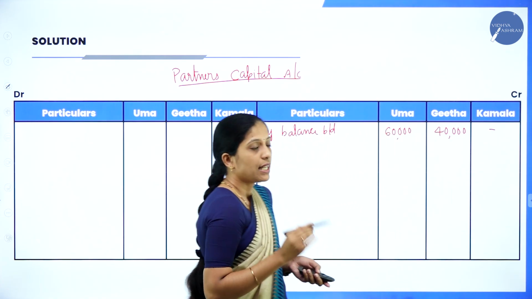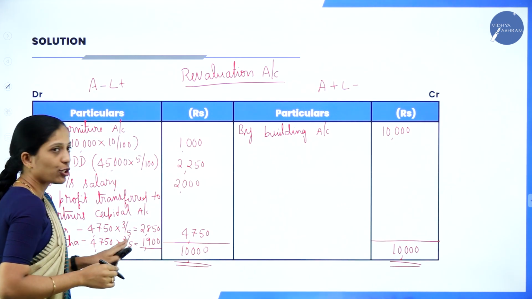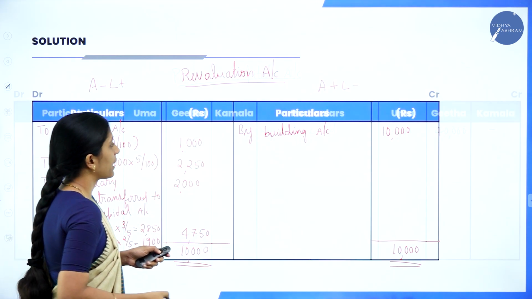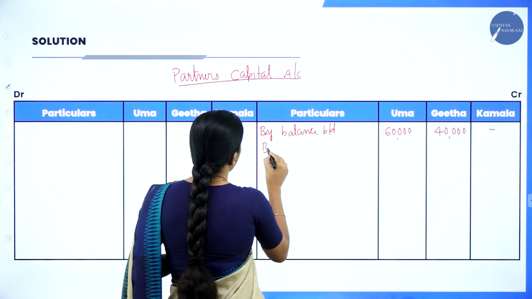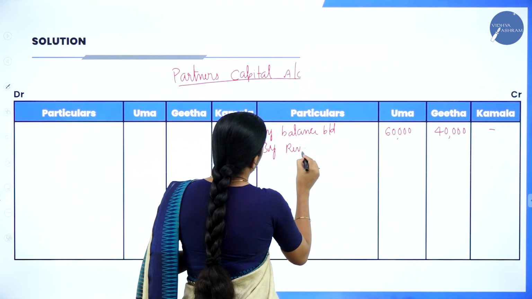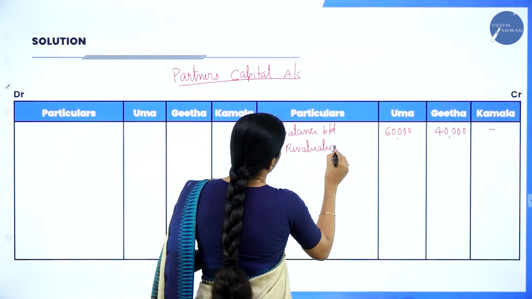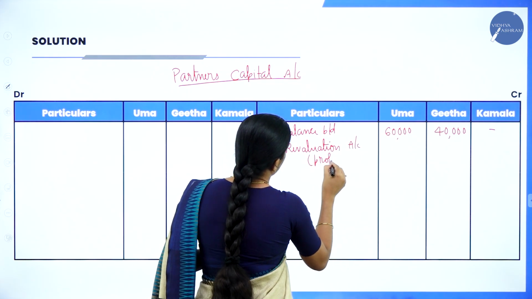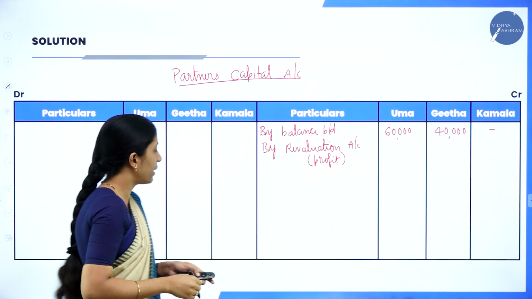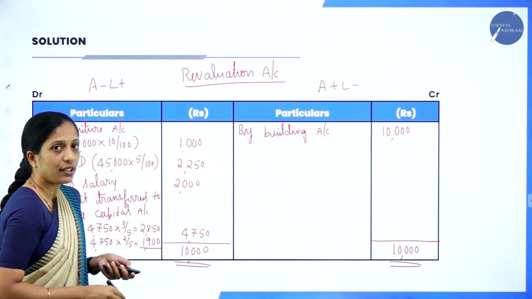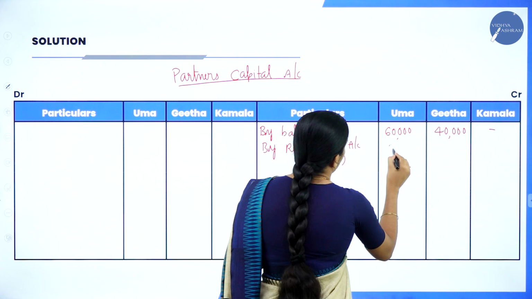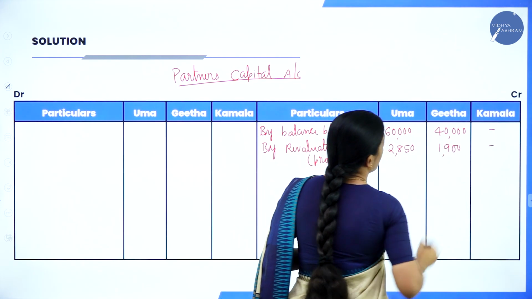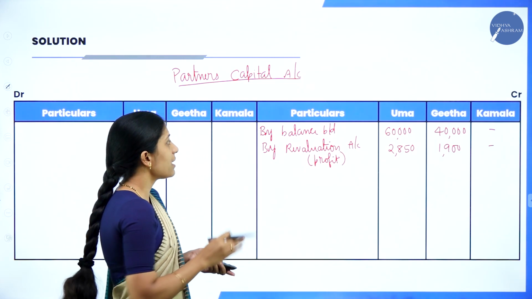Kamala dash. Next, you will transfer the revaluation account profit. So you have profit on the debit side, correct? You will transfer it to the credit side by revaluation account, in the bracket profit. So how much profit did each partner get? That is 2,850 and 1,900.